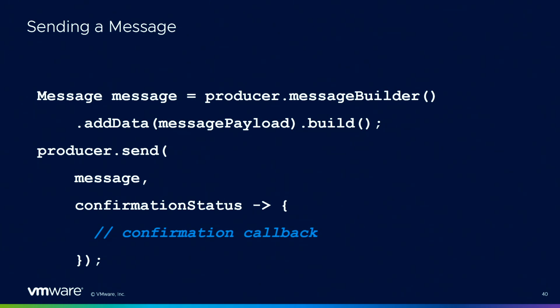Underneath, the client handles all the details of the protocol. It's all hidden from the application developer.